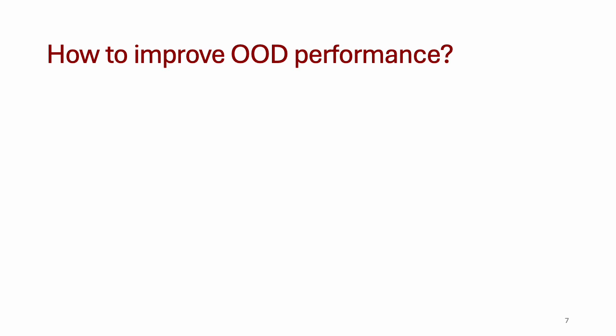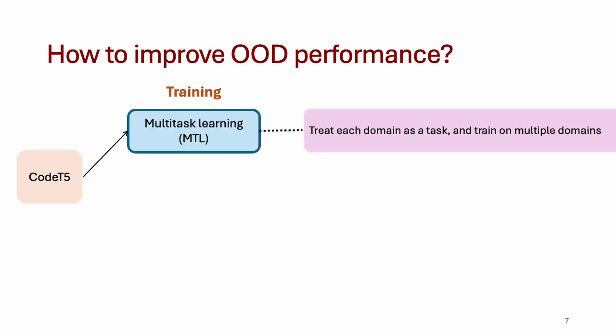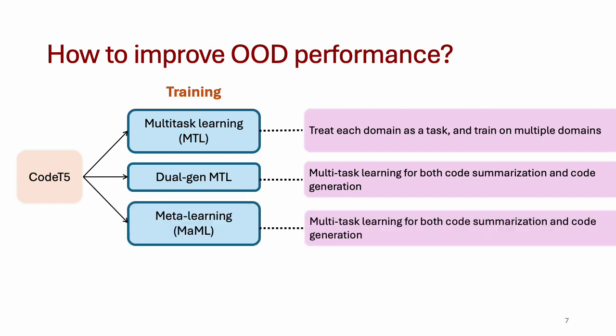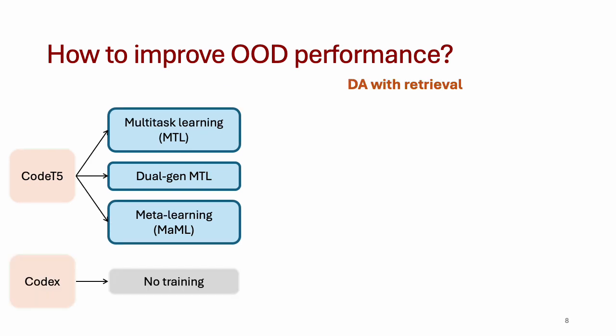Based on these results, we wanted to test some approaches that could help with out-of-domain generalization. For Code'25, we considered different training strategies that could help with OD generalization. First of all is multitask learning, where we train the model for the application at hand, for example, code generation or code summarization, on multiple domains at once. The second one is dual generation multitask learning, where we train the model to perform both code summarization and code generation at once. And the final one is meta-learning, in particular the model-agnostic meta-learning algorithm, or MAML. The goal of meta-learning is training models that can quickly learn and generalize to new tasks, or in our case, new domains. We did not employ any training strategies for Codex since it is closed source, but in addition to